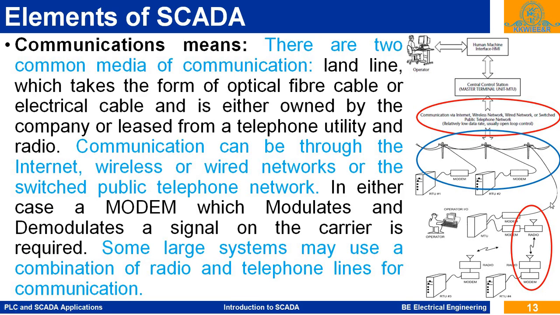At the other end, this signal is decoded and demodulated, and the data is acquired or stripped out from the communication signals or protocol with the help of this modem. Some large systems may use a combination of radio and telephone lines for the communication.